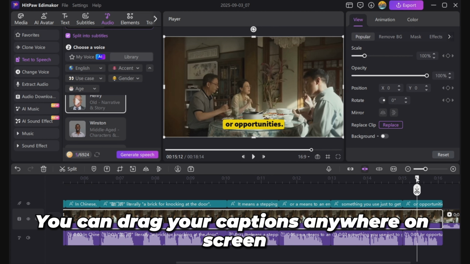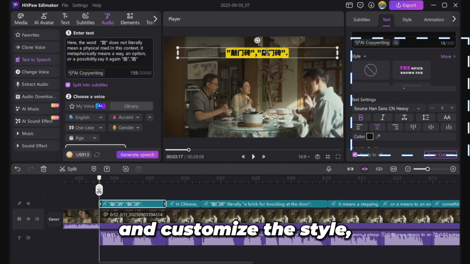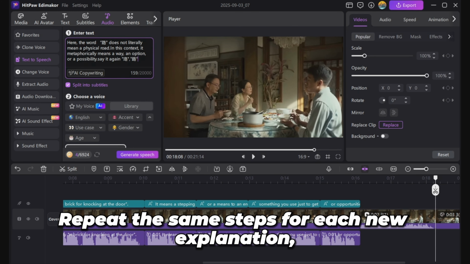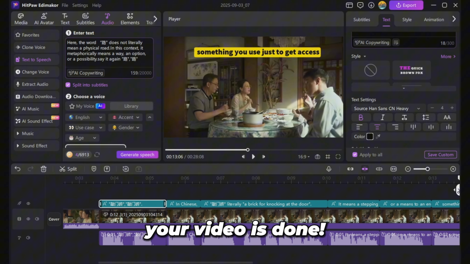You can drag your captions anywhere on screen and customize the style or stick with the default look. Repeat the same steps for each new explanation, and before you know it, your video is done.